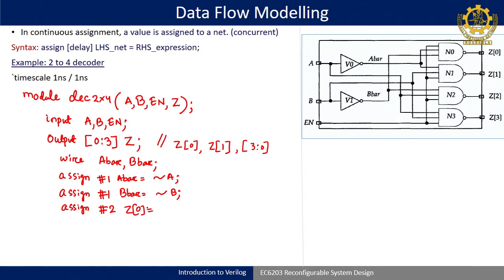Z0 here, if you see, is nothing but 0 0, so A bar, B bar and enable. So, you can write A bar and B bar and enable, then bracket and semicolon end. This is now very easy to understand.